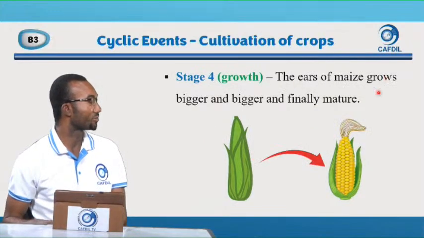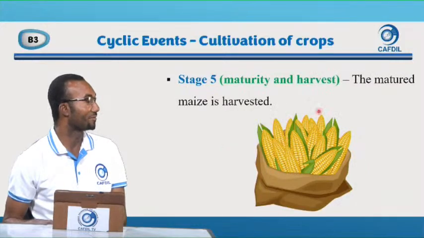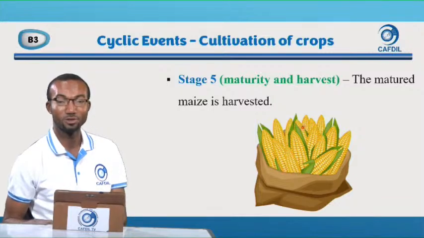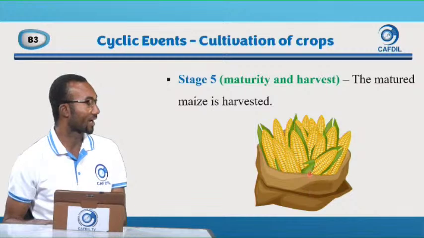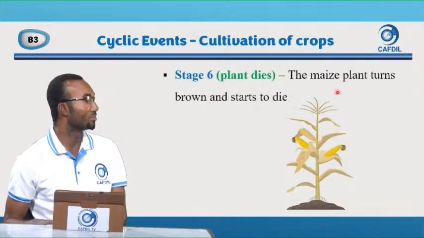And then the ears of maize grow bigger and bigger and finally mature. So this is the matured maize. And when the maize matures, what do we do? We harvest them. The matured maize is harvested. After harvesting, what happens? The maize plants turn brown and start to die.